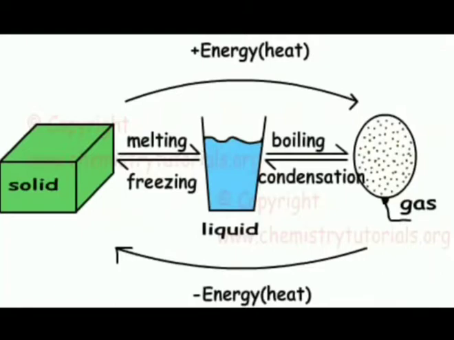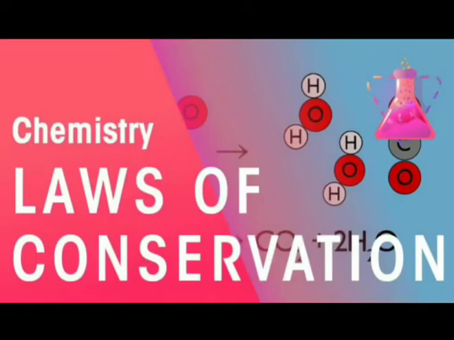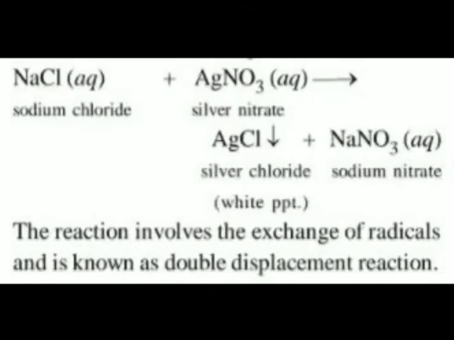So now we move to our next topic, that is the law of conservation of mass. According to the law of conservation of mass, matter can neither be created nor destroyed. It can only transfer from one form to another. That means in a chemical reaction, the total mass of the reactants is equal to the total mass of the products.